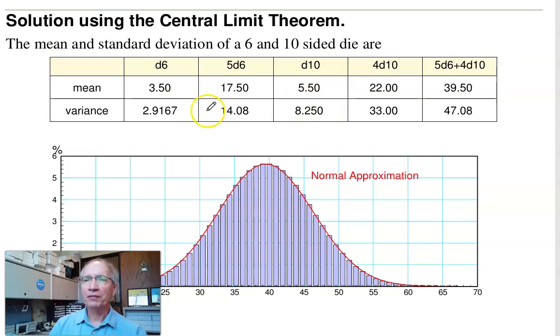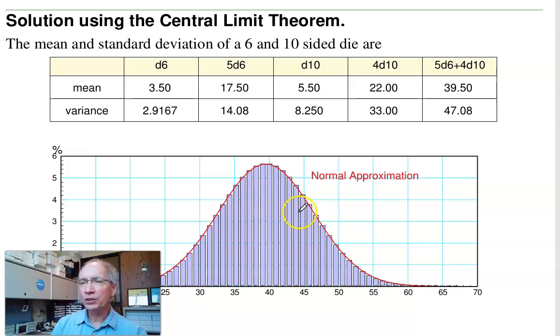If I scale up by 5, I've got the mean and variance for 5 6-sided dice, and likewise for 4 10-sided dice. Add those two together, I get the mean and variance for y, the 5d6 plus 4d10. If I plot the PDF for the normal distribution versus the actual distribution, it looks pretty darn close.